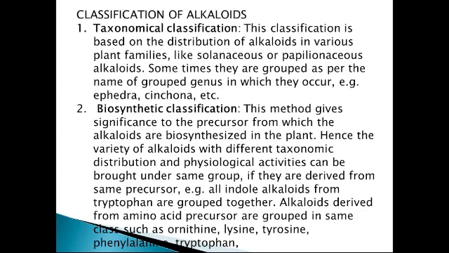Alkaloids derived from amino acid precursors are grouped in same class such as ornithine, lysine, tyrosine, phenylalanine, tryptophan. So all the alkaloids which are derived from amino acids, they are grouped under one head, and all the alkaloids which are biosynthesized from tryptophan, they are grouped under one head. Such type of classification is known as biosynthetic classification of alkaloid.